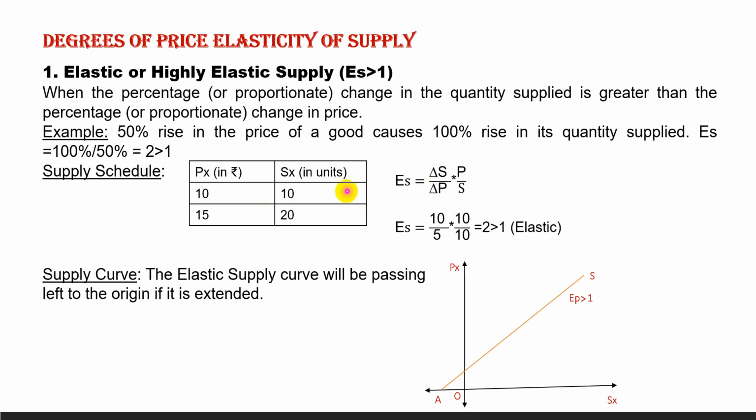Now, if you use the proportionate method, then ES is equal to change in supply divided by change in price, into original price divided by original supply. Now, change in supply is how much? 20 minus 10 is 10, and change in price is 15 minus 10, which is equal to 5. So 10 by 5 into original price 10 and original supply 10, that is 10 by 10, is equal to 2. 2 is greater than 1, elastic.